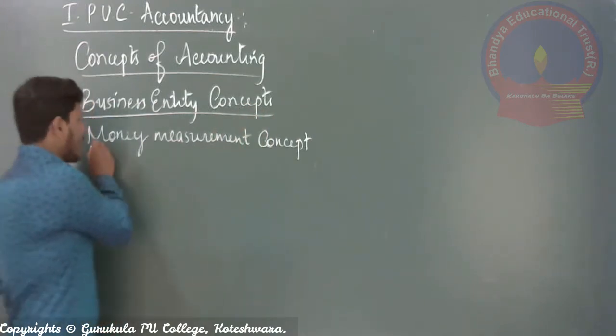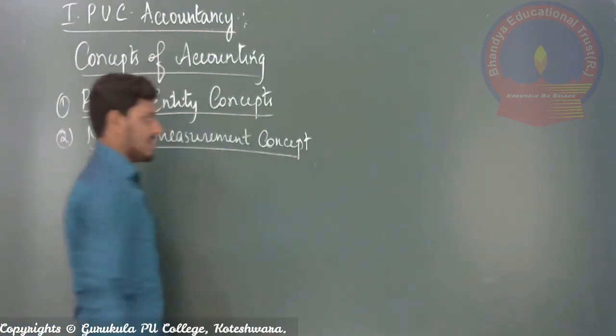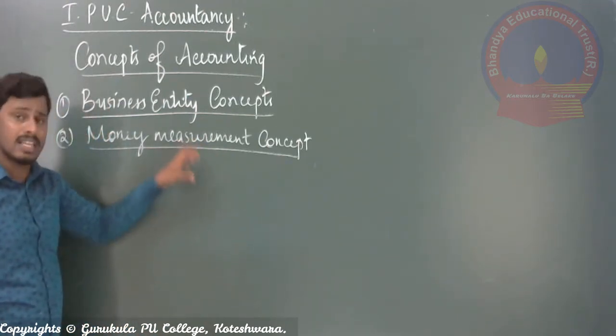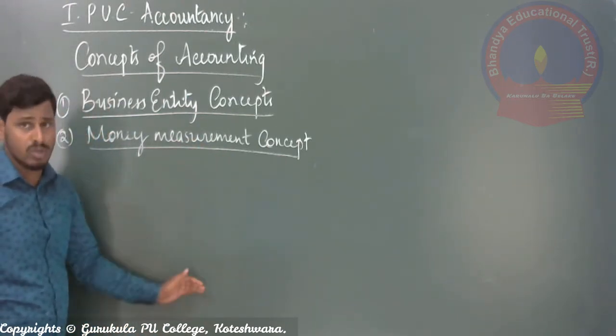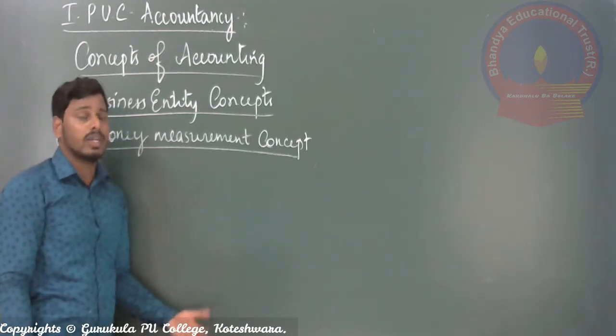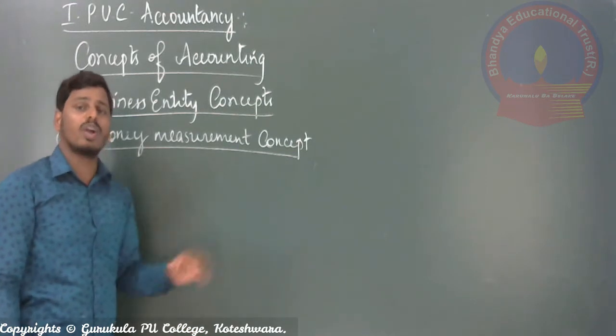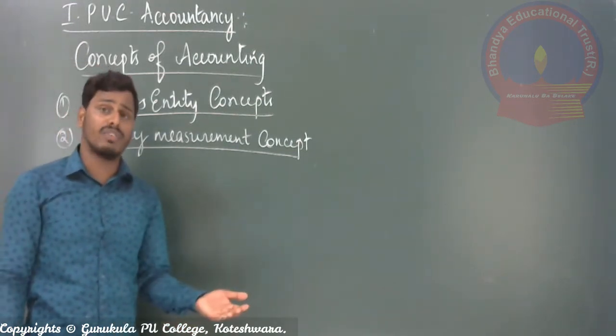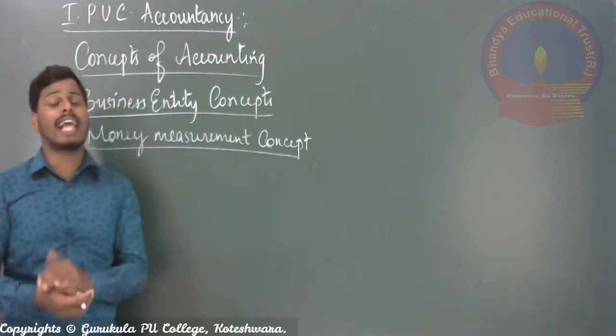And the second one is the money measurement concept. According to this concept, if the transaction has monetary value, or is able to get a monetary value, then only is it called a monetary transaction, recorded in the books of account and considered for the calculation of profit.